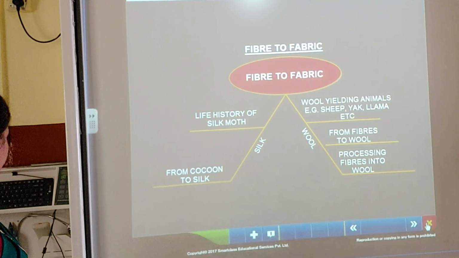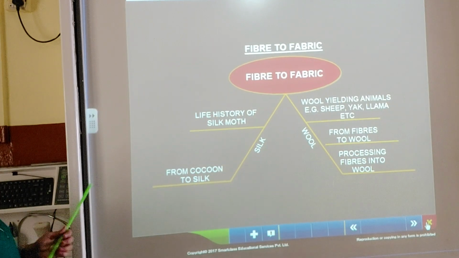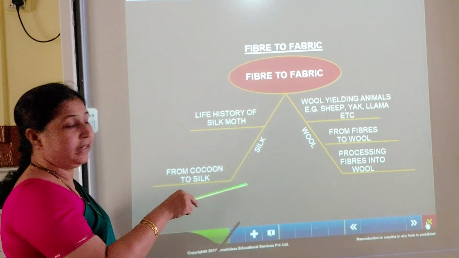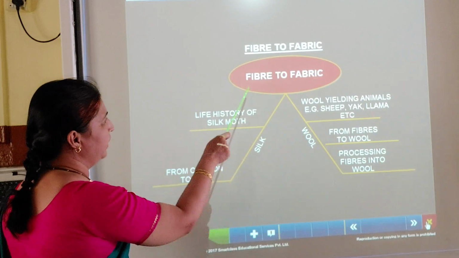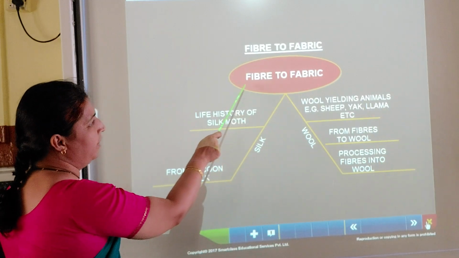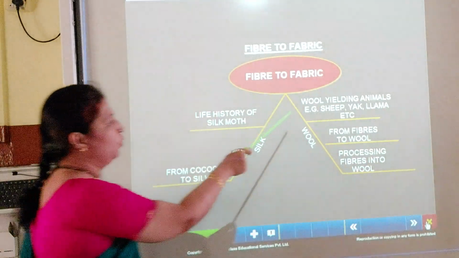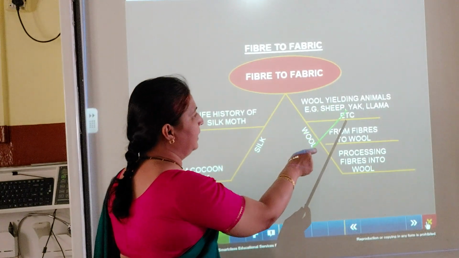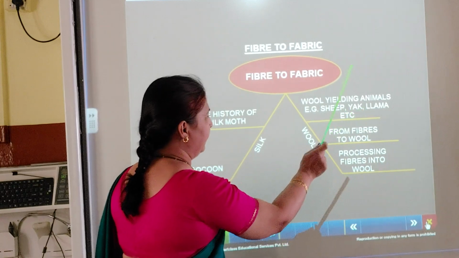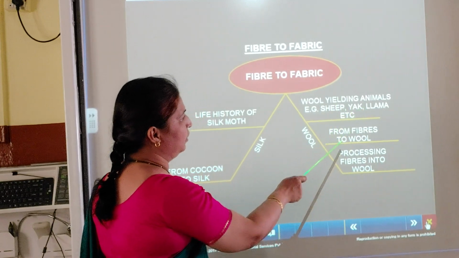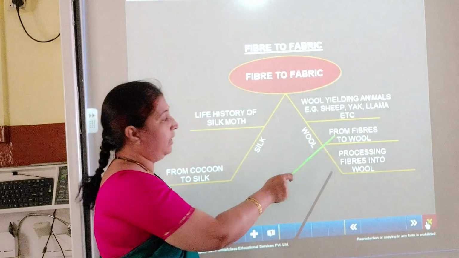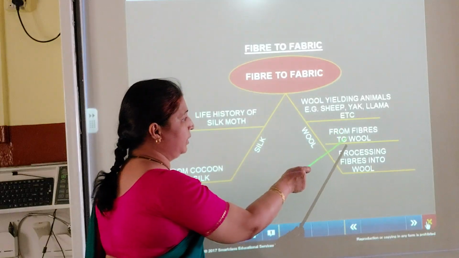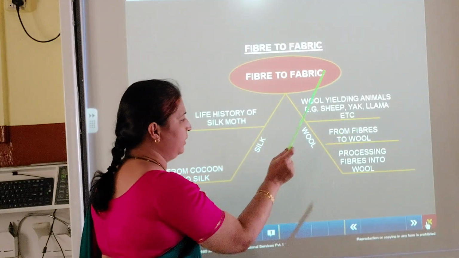Okay, here this is fiber to fabric. This is a flow diagram. Let us see what we are going to study in this chapter: fiber to fabric. First, wool yielding animals, that is sheep, yak and llama. Then from fibers to wool, that is how the hair is converted into wool.